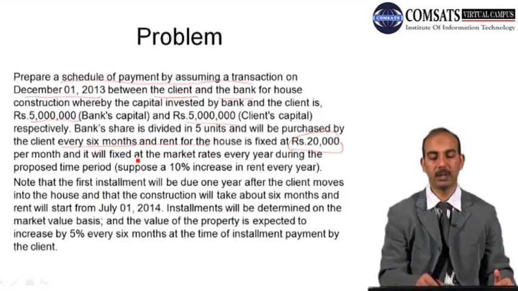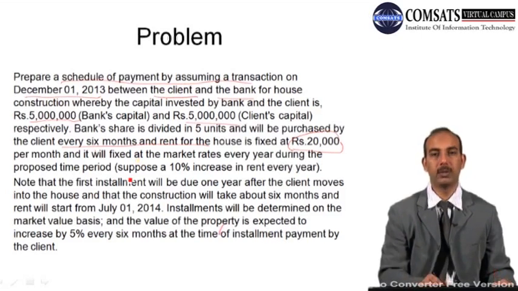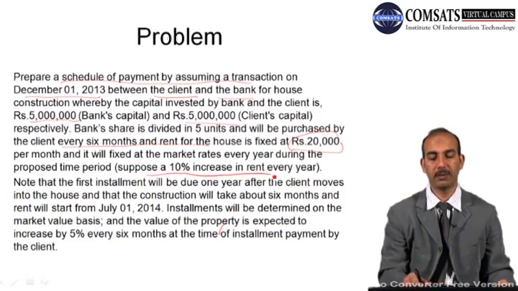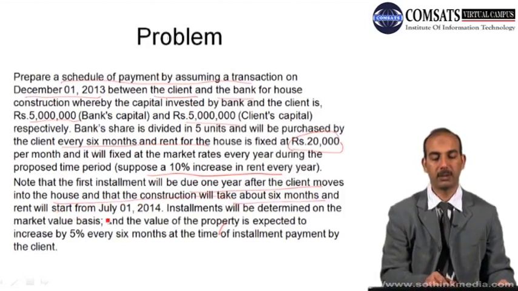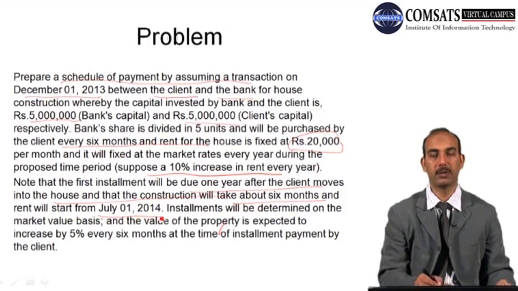Suppose we take the same standard and rent will increase by 10% every year. And note that the first installment will be due 1 year after the client moves into the house, and that the construction will take about 6 months, and rent will start from 1st of July 2014.